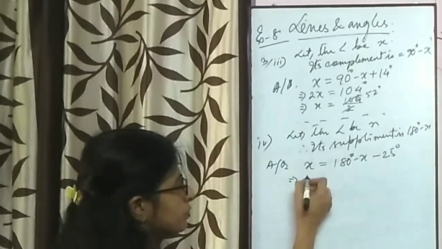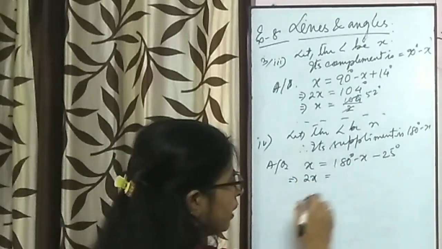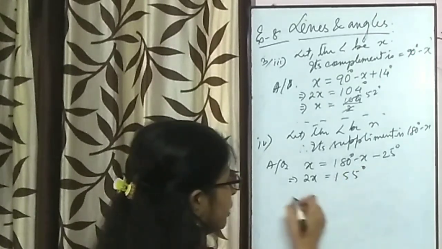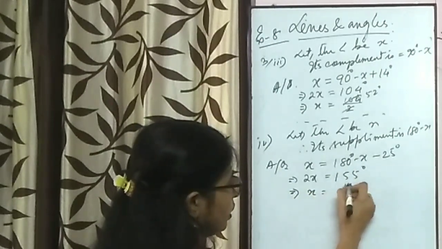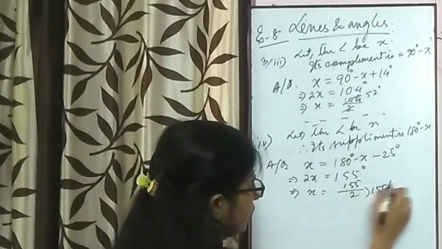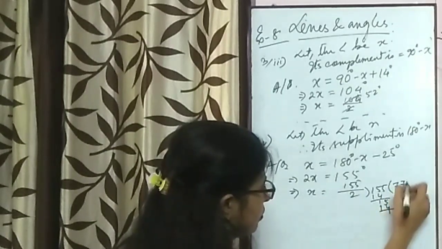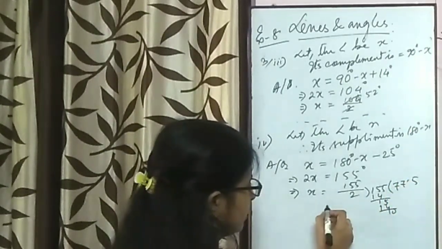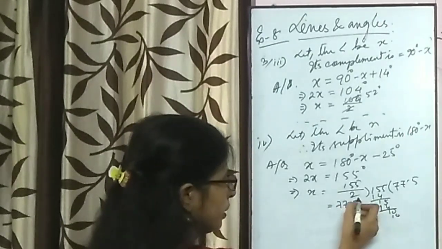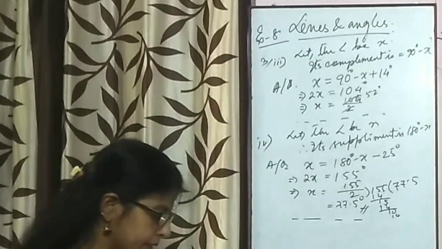So again, x is shifted here, it will be added, twice x. 180 minus 25, how much will it give you? 155 degree. So x is equal to 155 by 2. Fine. 77.5 degree. You make a statement for writing the answer. Therefore, the required angle is 77.5 degree.